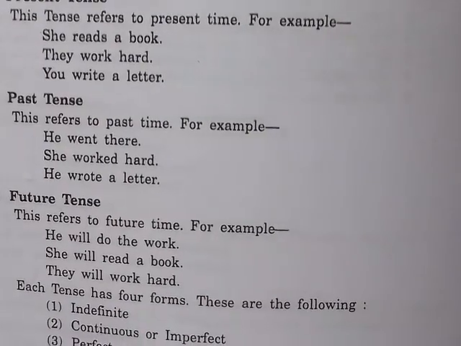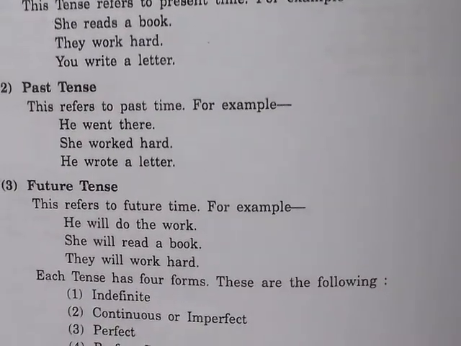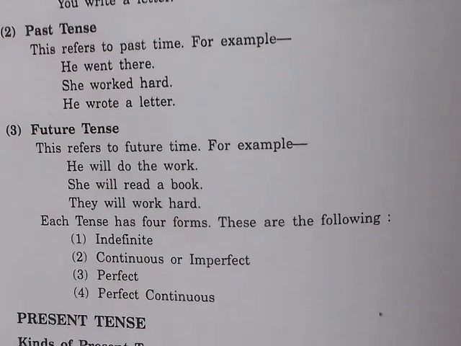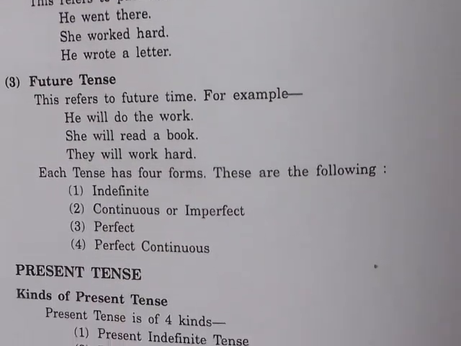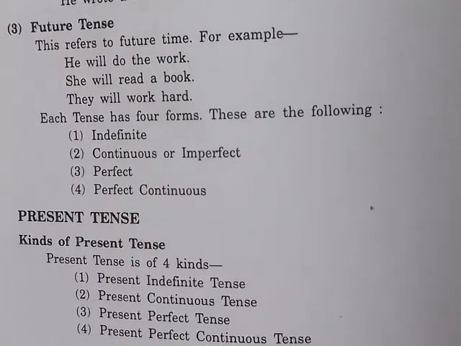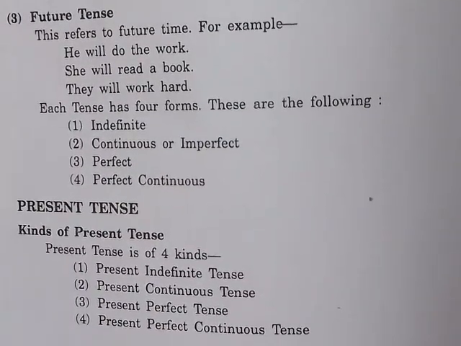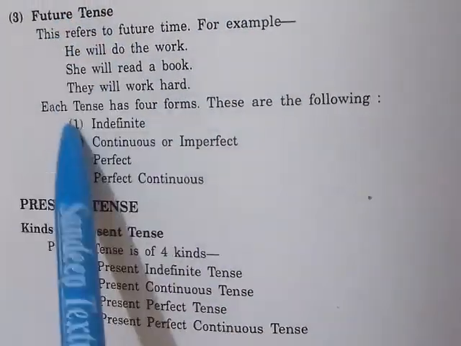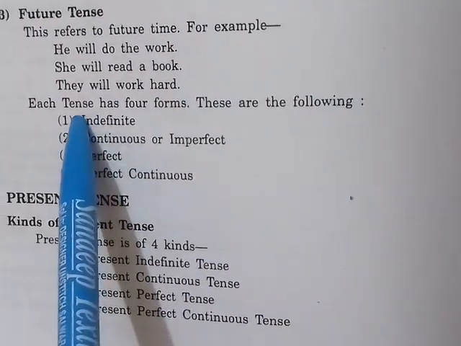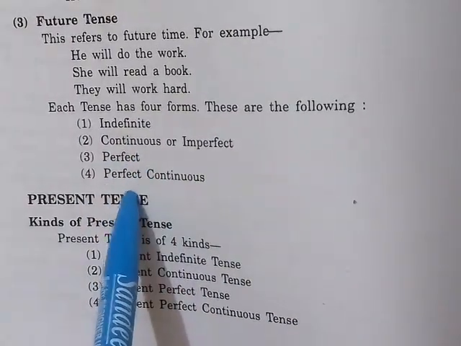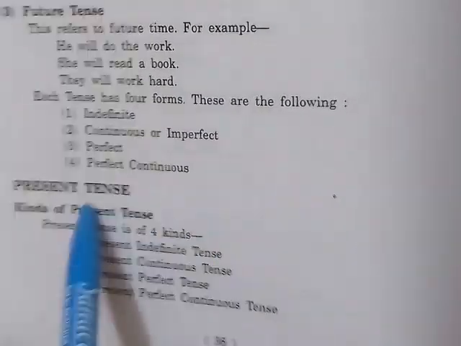Each tense has four forms: indefinite, continuous, perfect, and perfect continuous.